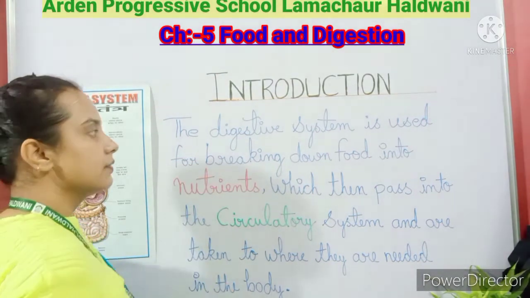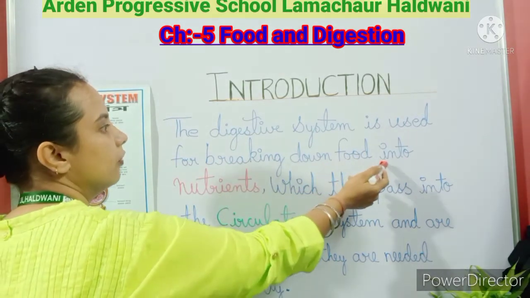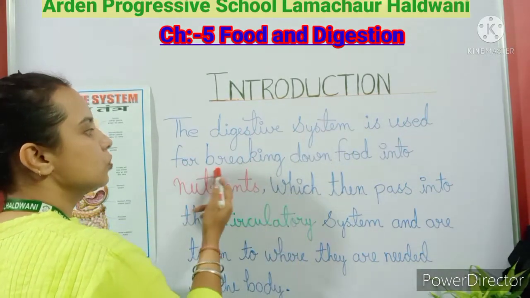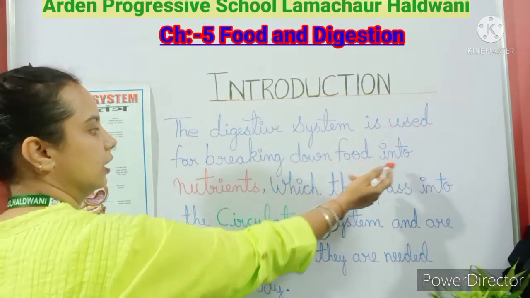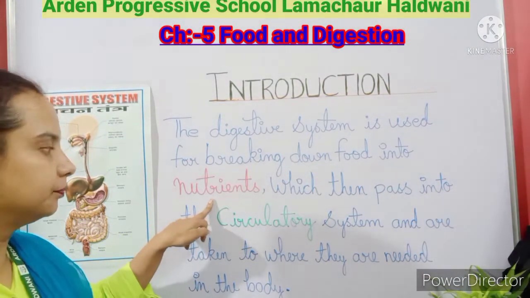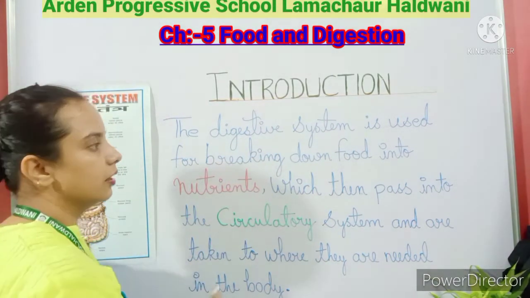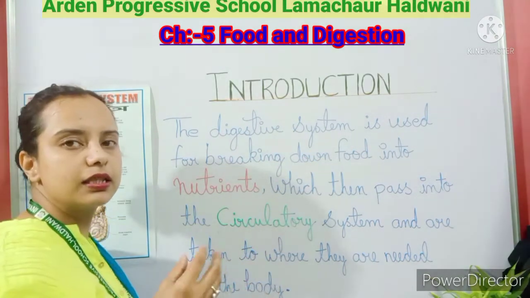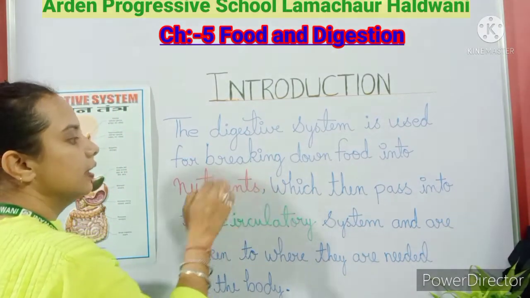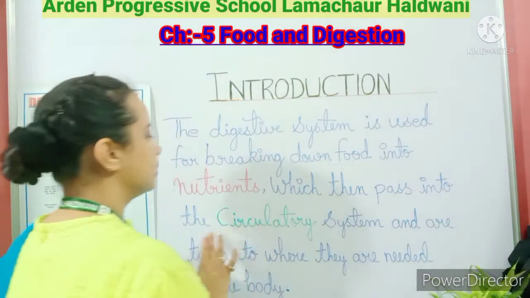What is the digestive system? The digestive system is used for breaking down food. This is the system which is used to break down food into the nutrients. What are the nutrients? I have explained in the previous video. So with the help of the digestive system, the food is broken down into smaller molecules, or we can say into the nutrients, which then pass into the circulatory system.